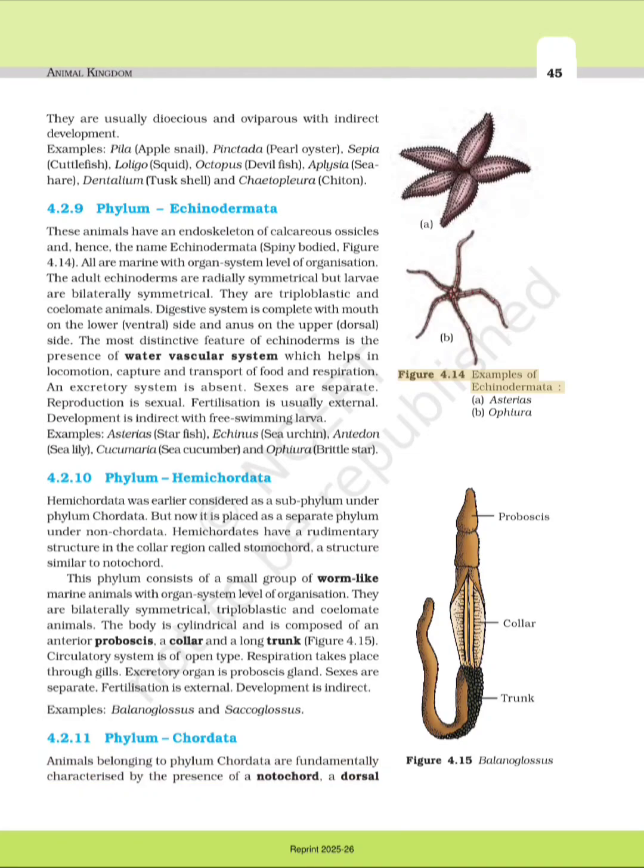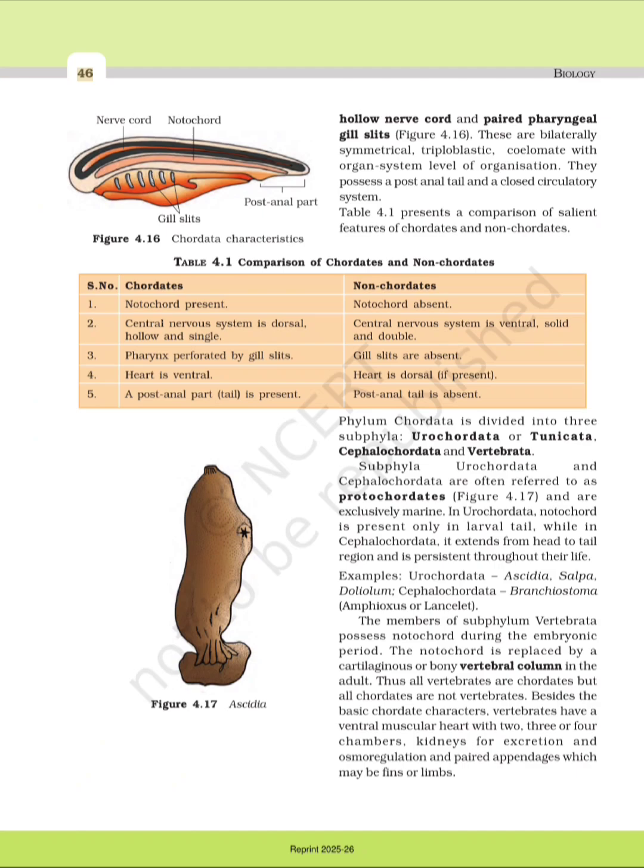Figure 4.14 Examples of Echinodermata. A. Asterias. B. Ophiura. Figure 4.15 Balanoglossus. Proboscis. Collar. Trunk.